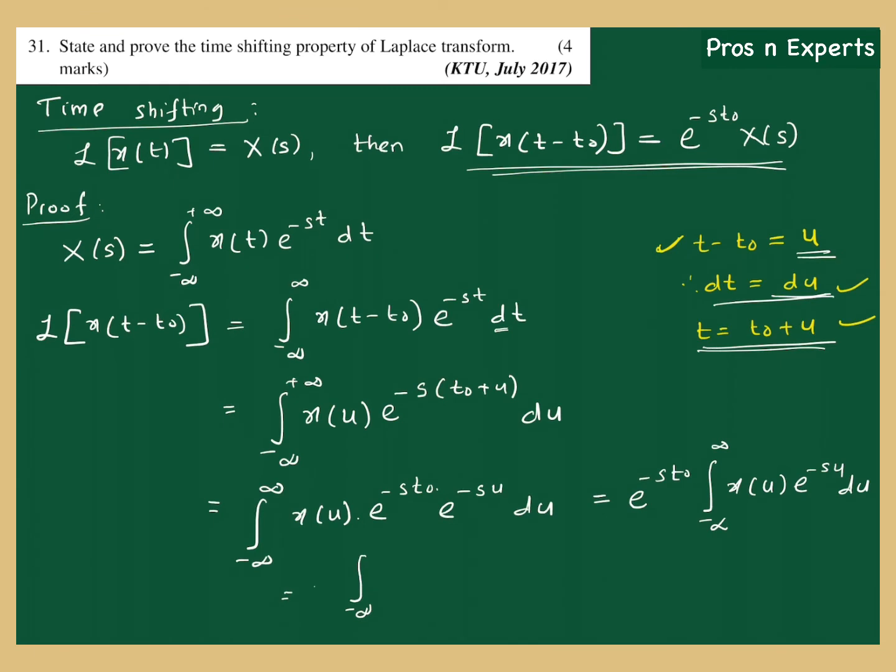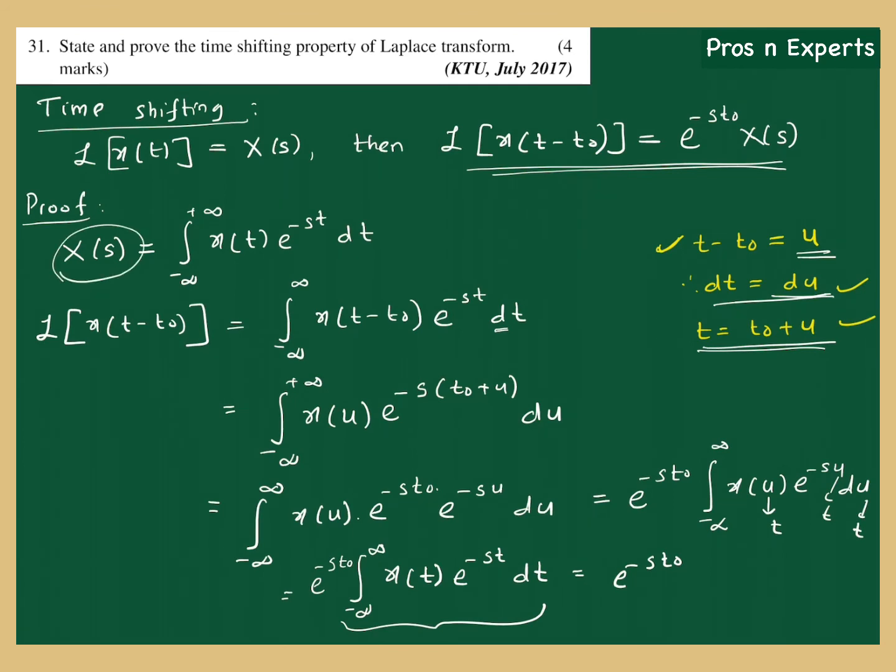Now I can change the variable in the integral, no issue. So e raised to minus st0 into the integral from minus infinity to infinity, I am changing u to t. Wherever you encounter u, you make it t. So x of t into e raised to minus st dt. Replacing u by t, I get this. So this is equal to e raised to minus st0 into what is in this bracket, which is nothing but X of s. Okay, so e raised to minus st0 into X of s is the Laplace transform of x of t minus t0. So hence the proof.